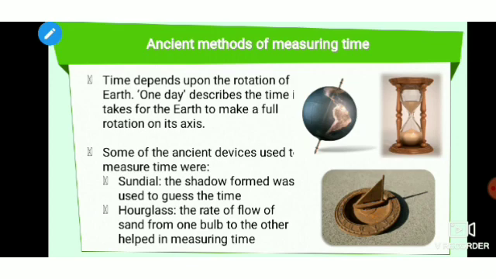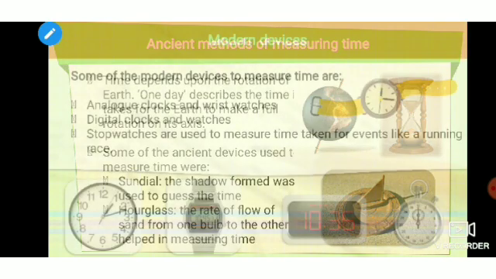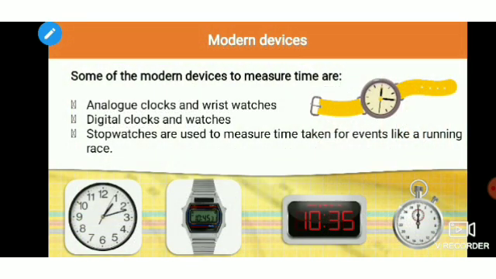The shadow formed was used to guess the time. Then the hourglass. This glass may have sand or water, and once the sand dropped into the other part, they used to flip it. You might have seen this kind of thing somewhere.